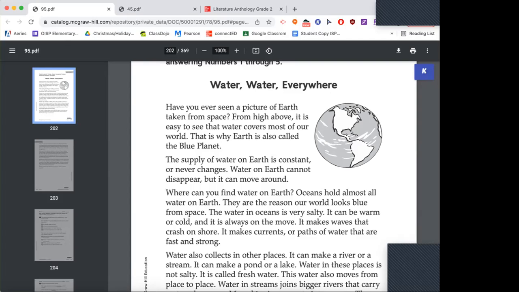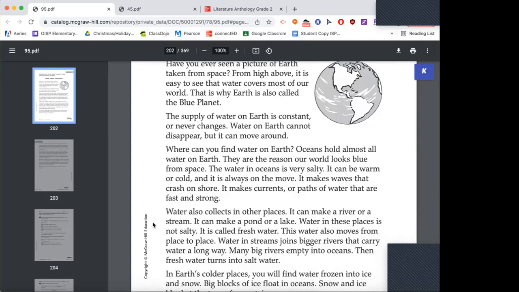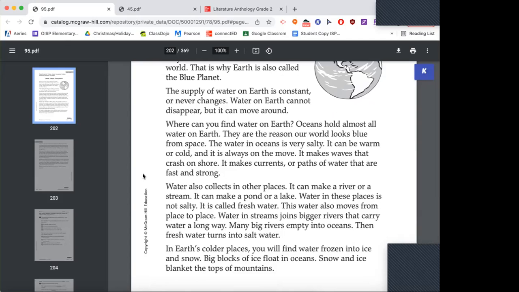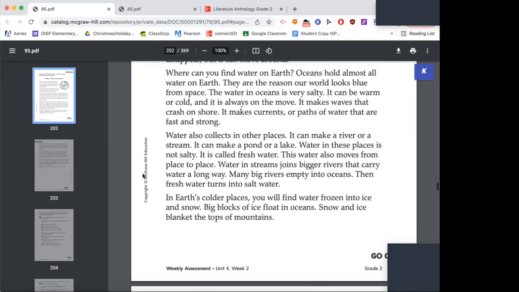Where can you find water on Earth? Oceans hold almost all water on Earth. They are the reason our world looks blue from space. The water in oceans is very salty. It can be warm or cold, and it is always on the move. It makes waves that crash on shore. It makes currents or paths of water that are fast and strong.